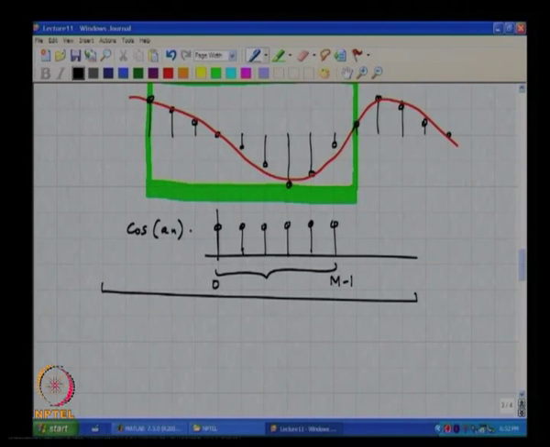It will be simply the convolution of this Fourier transform, which is a bunch of impulses, with the Fourier transform of this signal. And what is the Fourier transform of this signal?